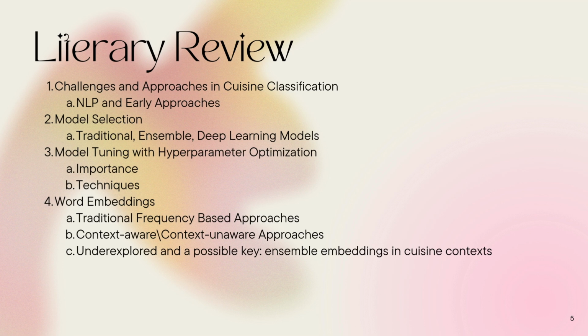Model selection plays a critical role in balancing complexity and accuracy. Traditional ensemble methods, such as random forests and boosting algorithms like XGBoost and AdaBoost, excel in handling complex data sets and achieving superior generalization. These models are particularly relevant in cuisine prediction due to the diverse nature of recipes.